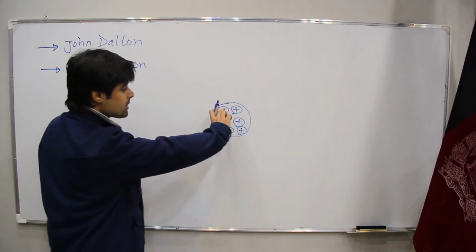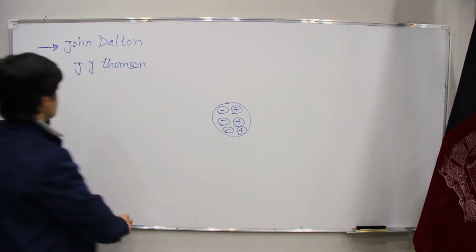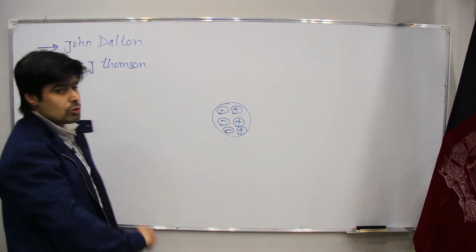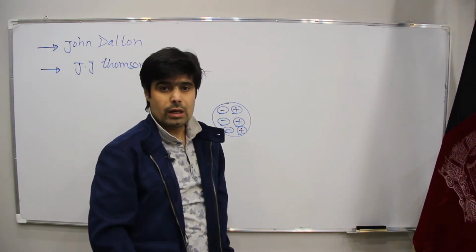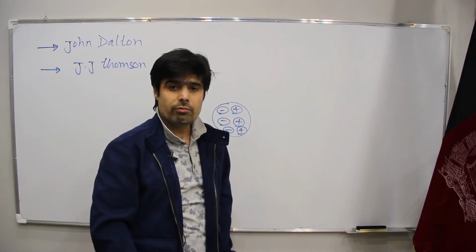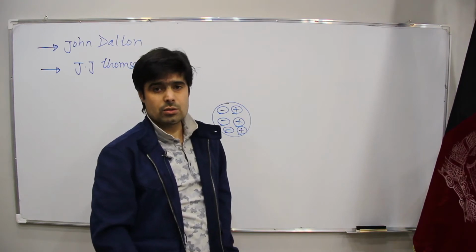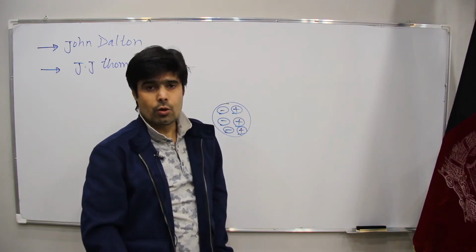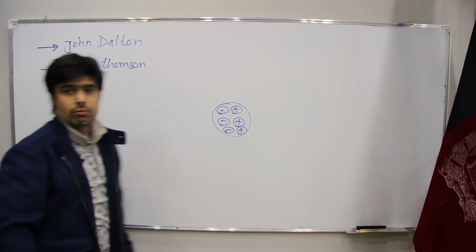Now, how he explained his atomic theory, before going to J.J. Thomson's theory, we will talk about the discovery of electron: how the electron was discovered, and what is the property of an electron. First, we have to explain this one, and second, we will go, inshallah, to J.J. Thomson's theory.